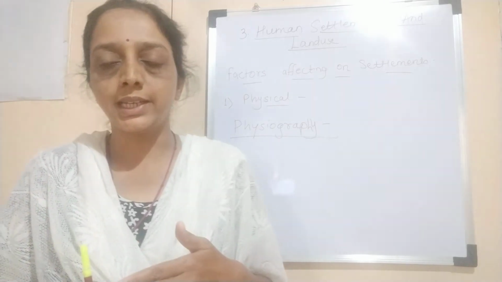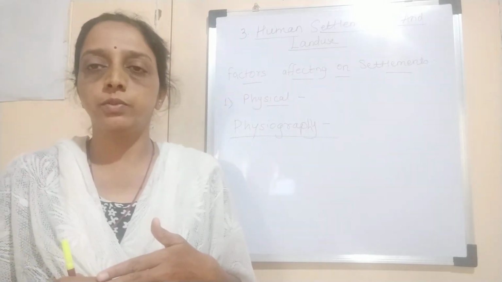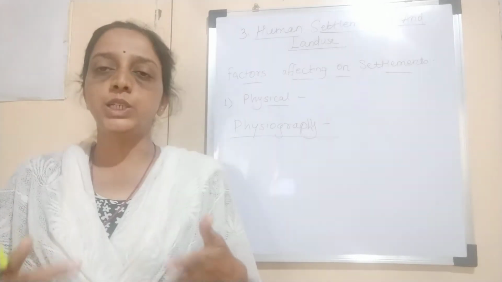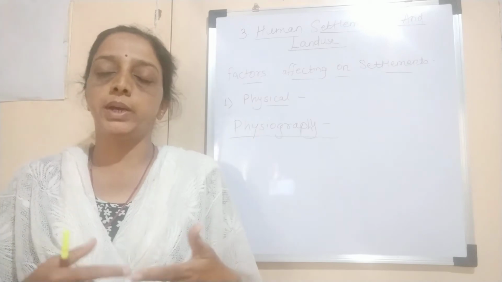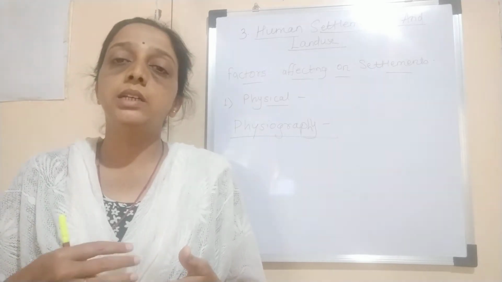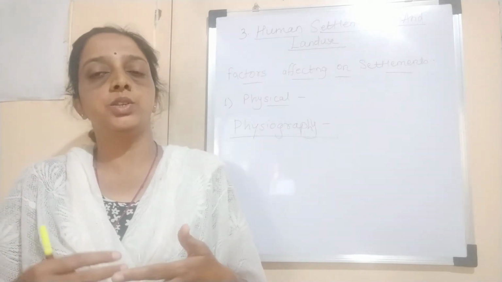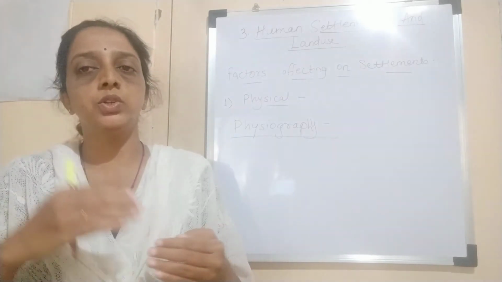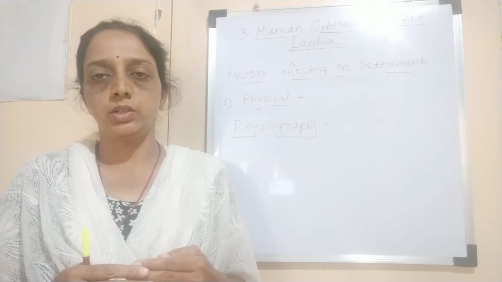Then the second landform is the plateau region. Plateau region is a source of minerals, and that's why mining activities and industries are located there, and so we see more clusters than in the mountainous region.